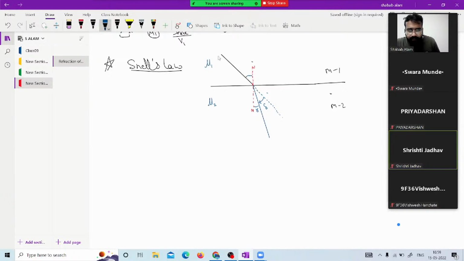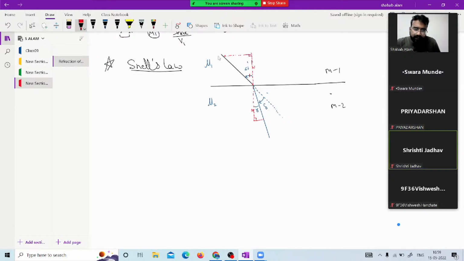This is the angle of incidence from the normal. Now we can see that this normal is making a right triangle. This is the normal, the right 90-degree angle, and this is the incident angle. Again, if I see this part, this is also making a right triangle.